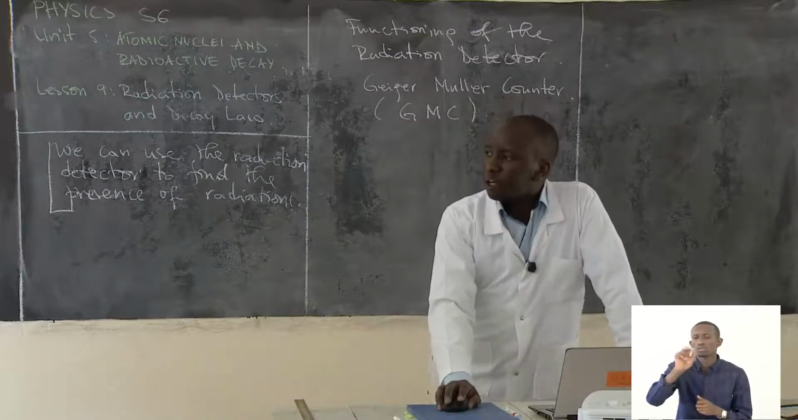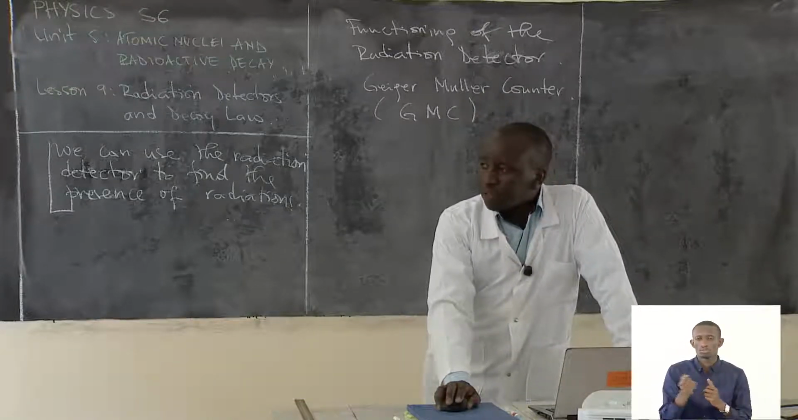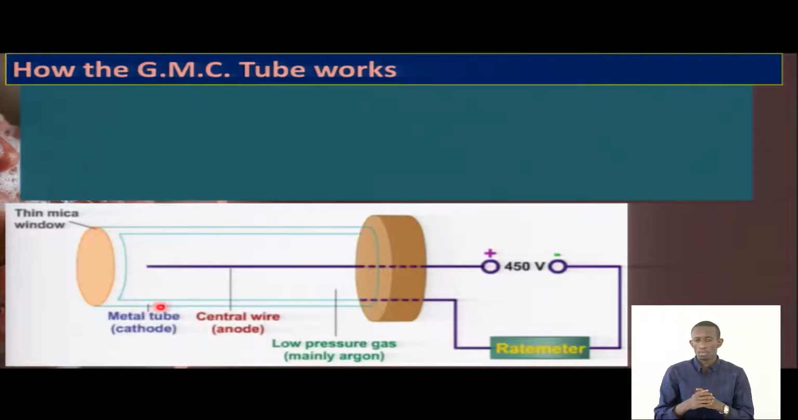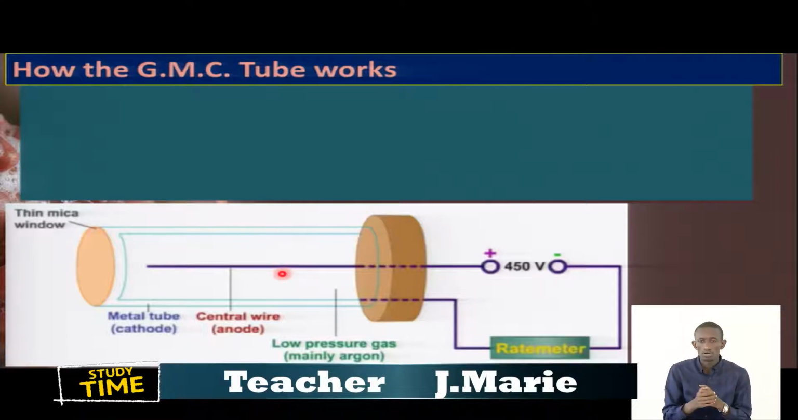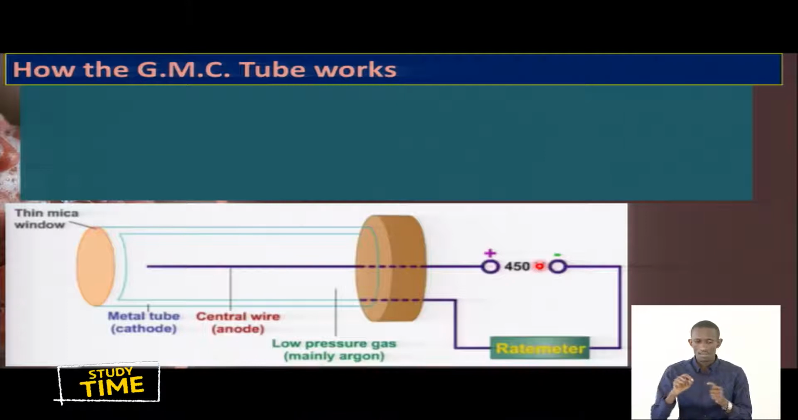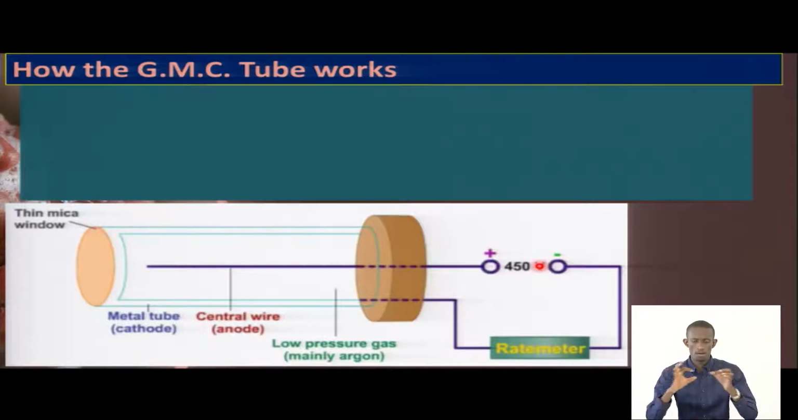So here we have the window, and we have the Geiger tube. As you see, this is the central wire, right inside the tube. And then we have the low pressure gas, mainly argon gas, inside the tube. Do you understand that? And what you see is now connected to the high potential difference, that is the 450, in the example that we are seeing here.